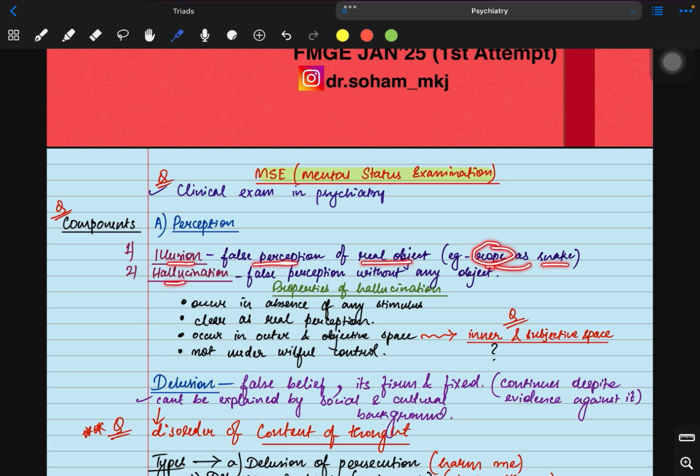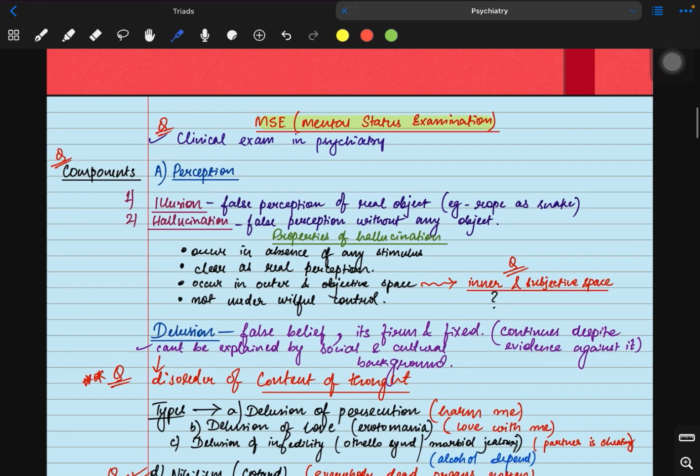What is hallucination? Hallucination means false perception without any object. You are again walking on a street, there is no object present, there is no rope present, but you still find a snake. That's called hallucination. This is visual hallucination, what I gave you as an example, you find the snake, but it can be auditory also. So what are the properties of hallucination?